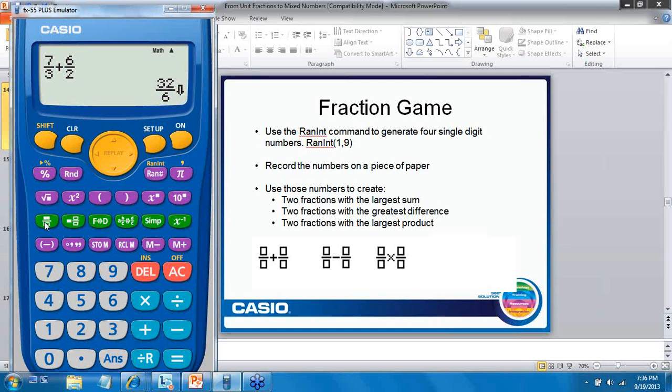If we were to take these same digits, 6, 3, 2, and 7, and create a subtraction problem that would give us the greatest difference, what might we look at here?